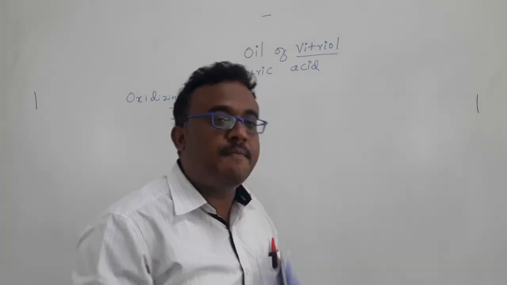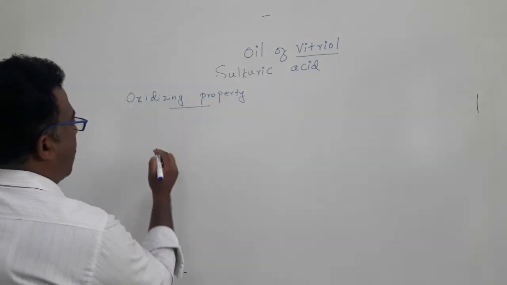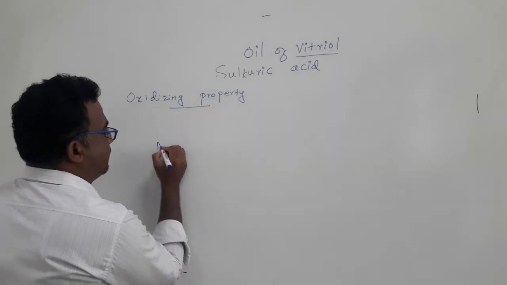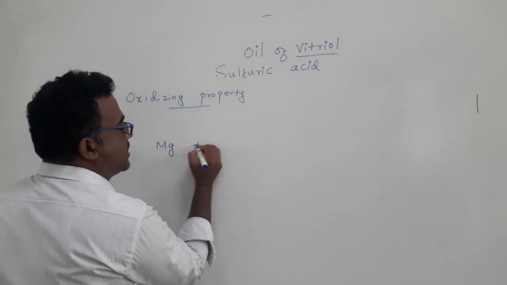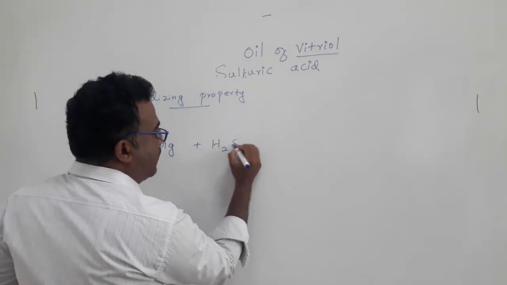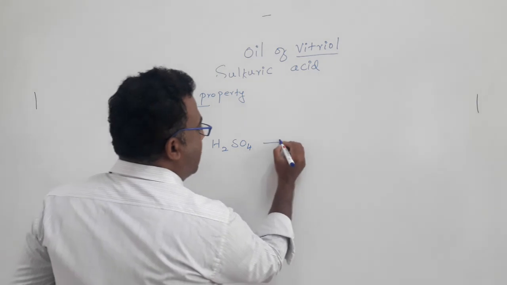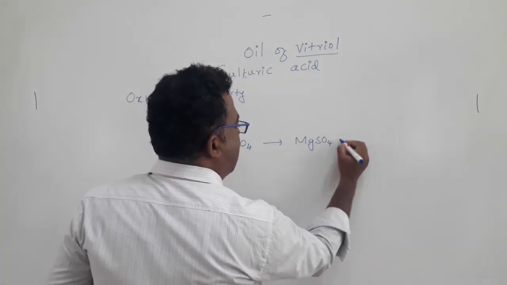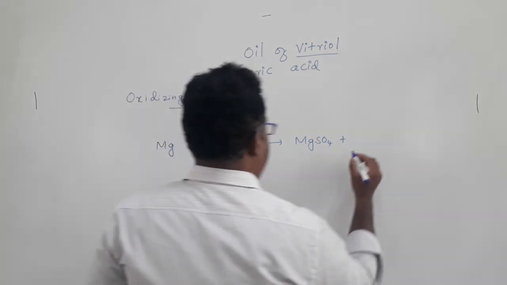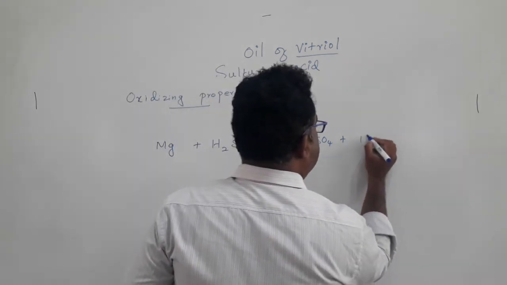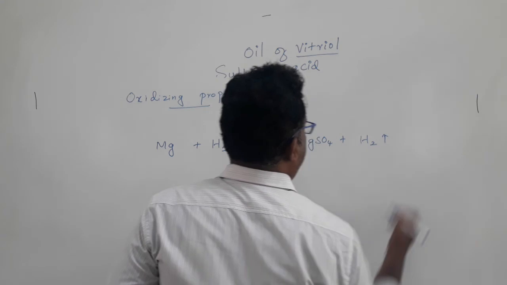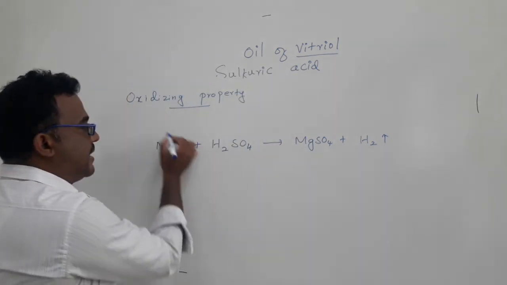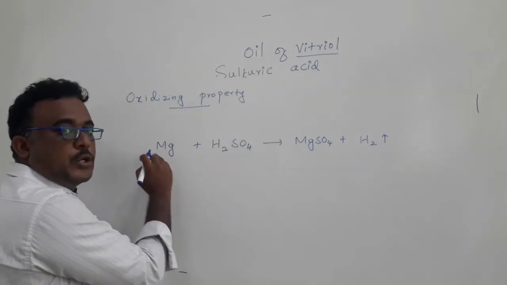So such kind of metals, for example, if you are going to react magnesium with sulfuric acid, then it can produce magnesium sulfate plus hydrogen gas. Okay. So normally magnesium itself is a strong reducing agent.